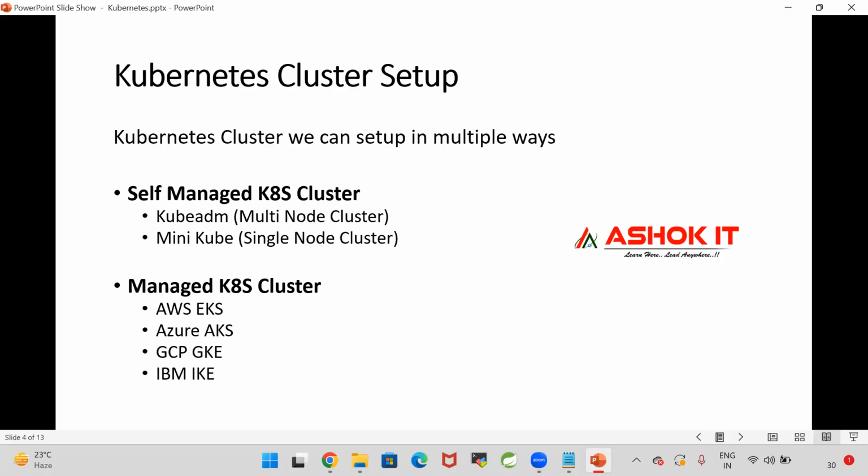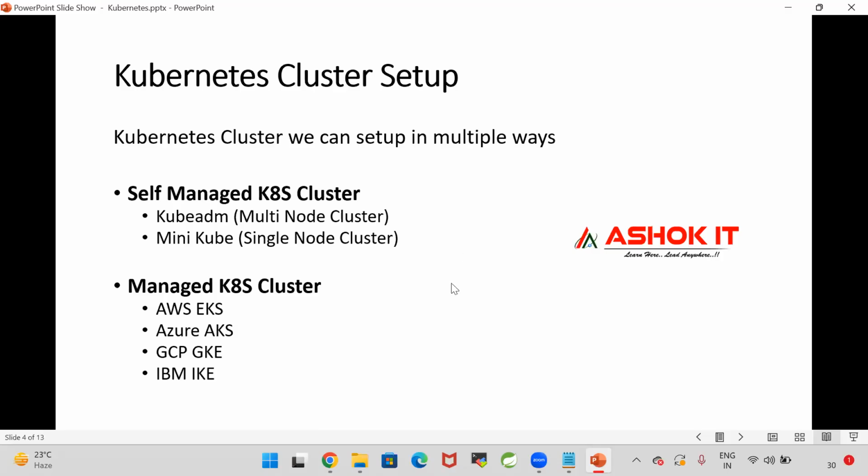If a company is using AWS cloud, then they will go for the AWS EKS cluster. AWS EKS is the most trusted, stable Kubernetes cluster that we can use. When we go for AWS EKS, the control plane will never go down. That is the guarantee given by AWS. Are you guys clear with my point?